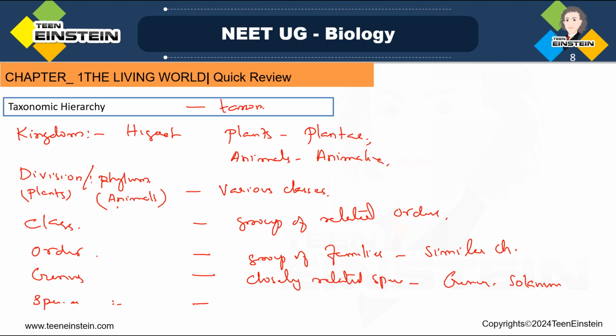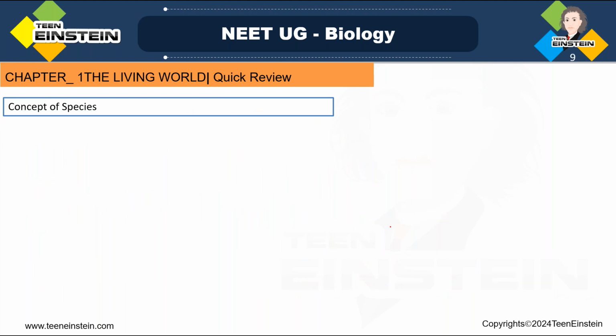Each unit of classification represents a rank, a particular rank, and that is called a taxon. Plural, we can say taxa. Then comes the concept of species. We are moving to the last part of this chapter, the concept of species. What do you mean by species? We said that it is the fundamental or the smallest unit of classification.